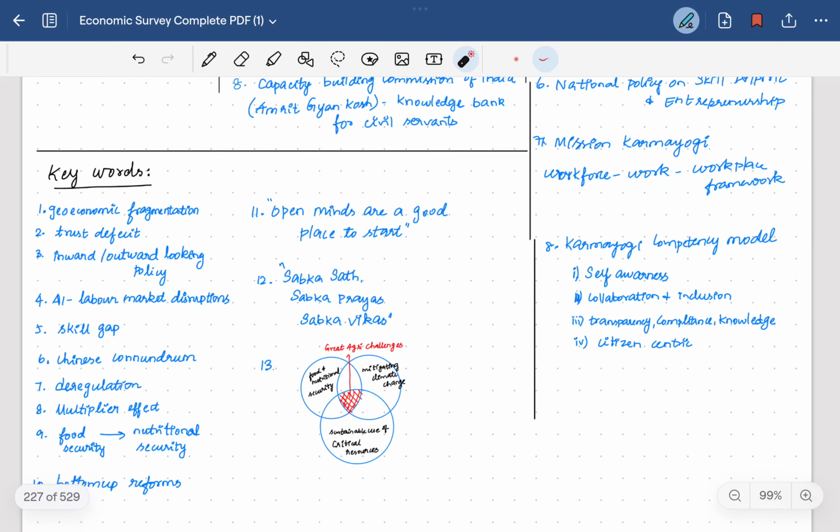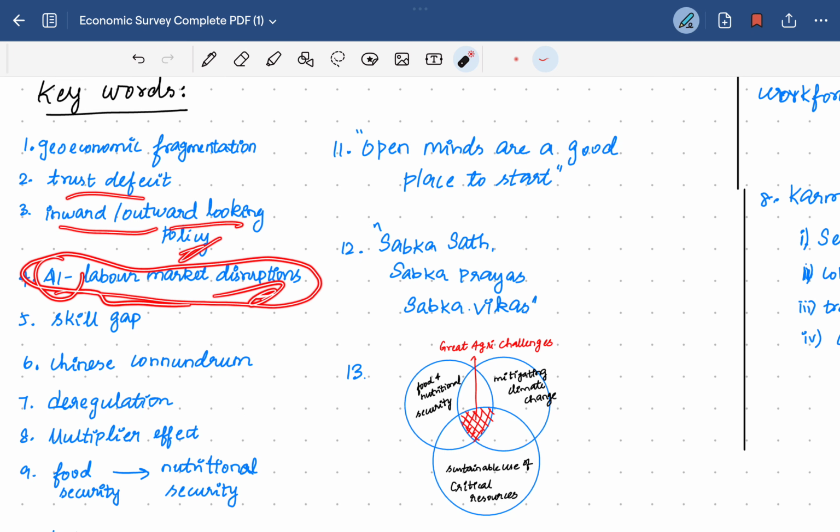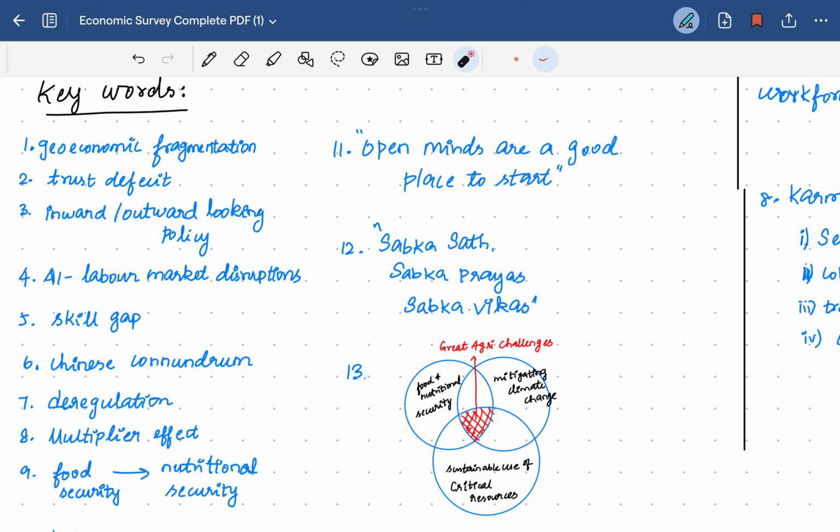Okay, then some of the keywords mentioned in this chapter. Geo-economic fragmentation is due to countries following protectionist policies and debt-trap policies. These are opposite policies which turn the global geopolitical arena into geo-economic fragmentation. Then trust deficit, the loss of trust between countries, and inward and outward looking policy. AI is causing labor market disruption, which can be improved by providing sufficient knowledge of AI rather than complaining about AI as a disruption. Skill gap, which we have seen. Then the Chinese conundrum.